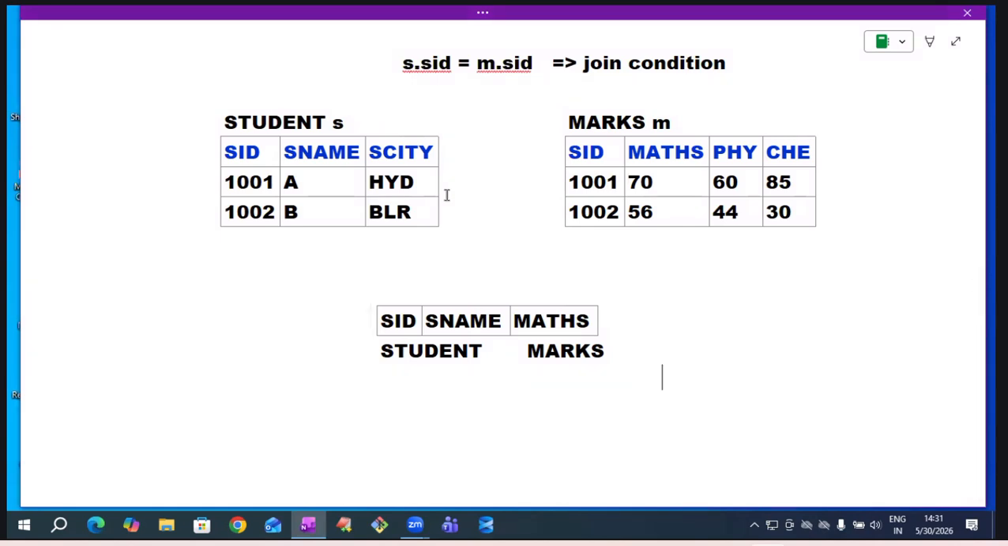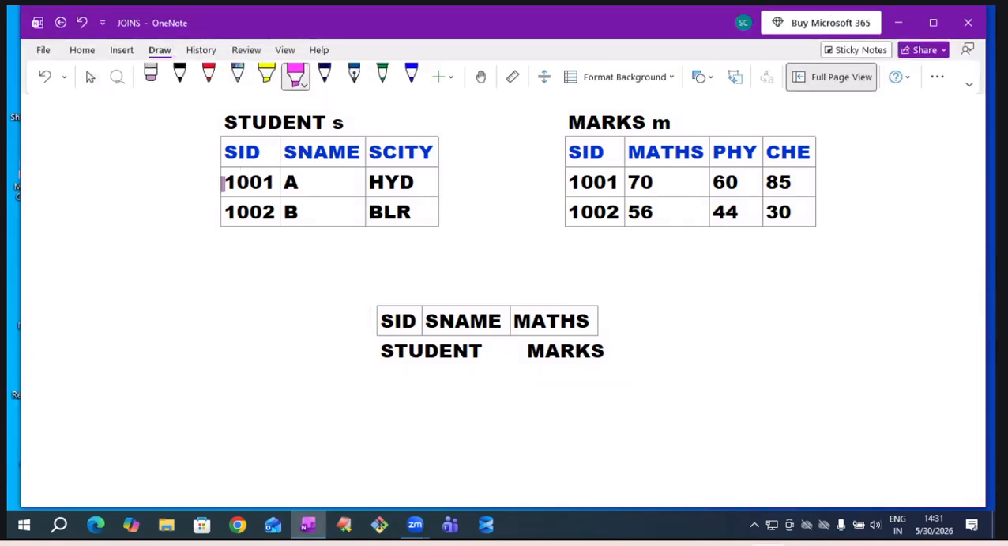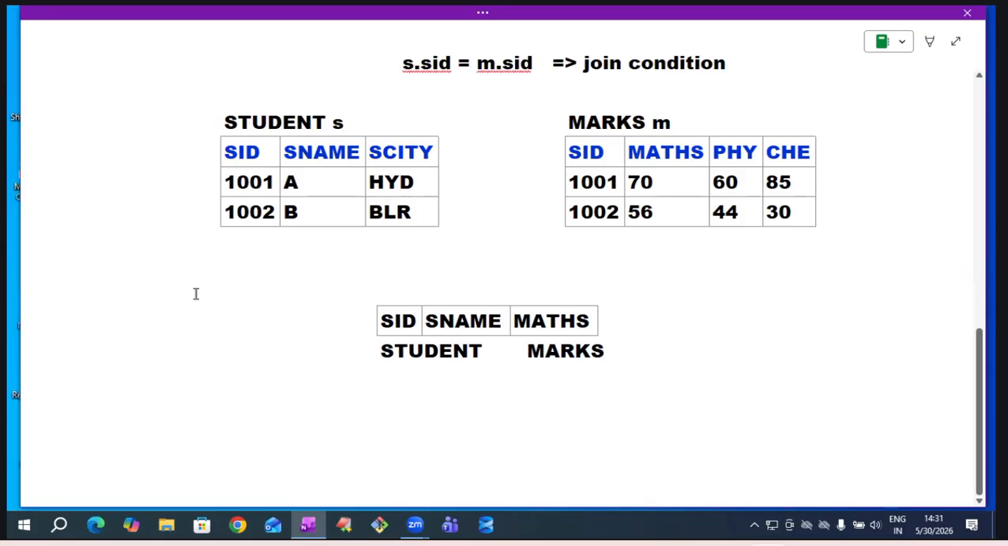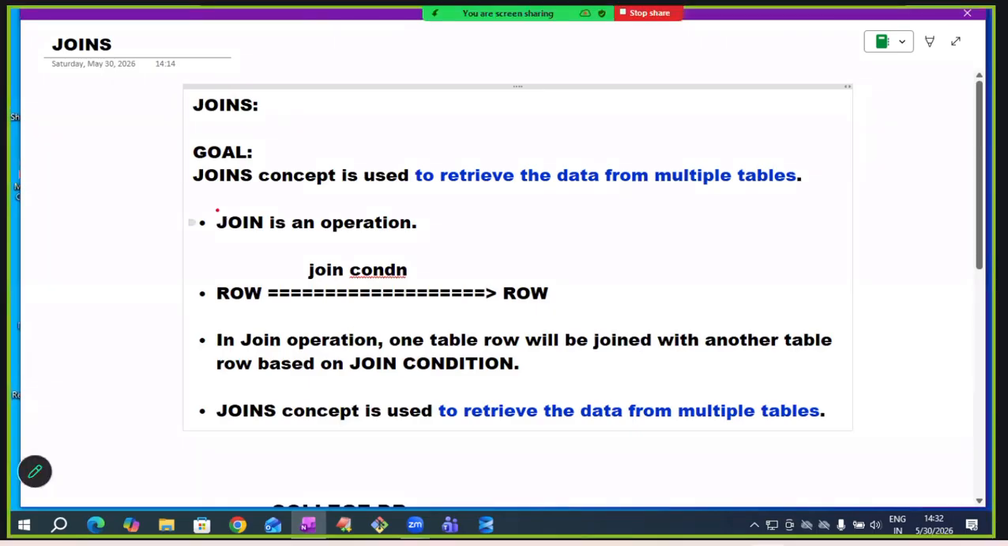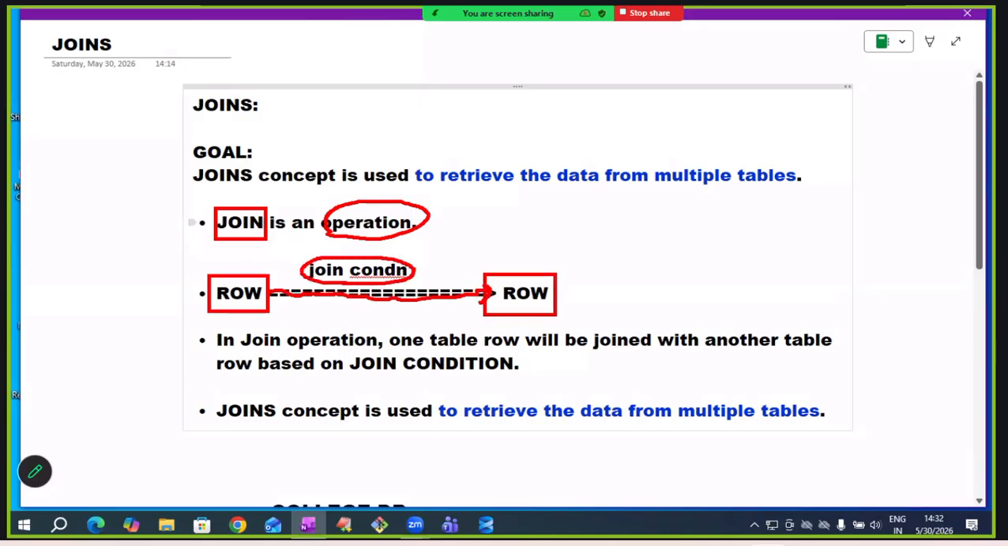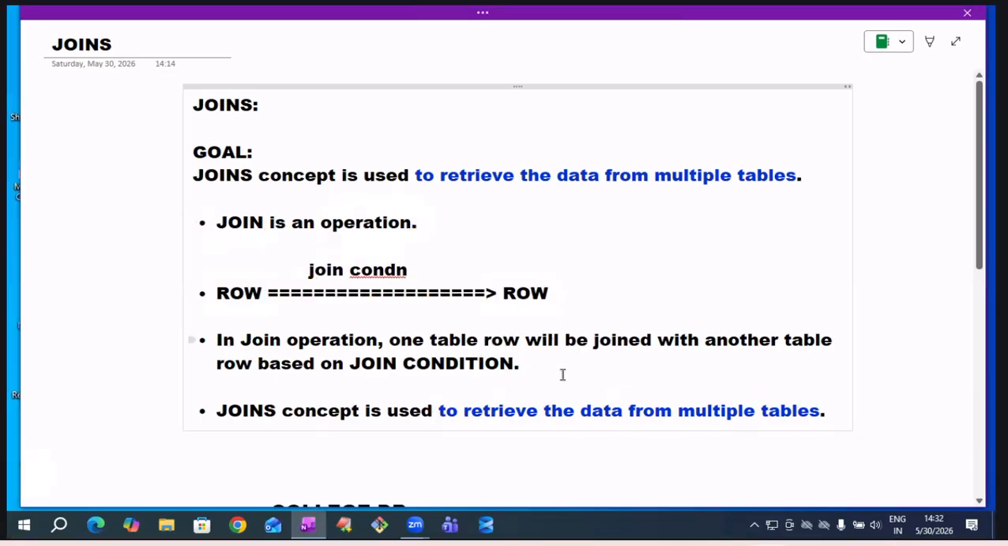Notice here, student table SID. Okay, till here. Once again, I am telling, listen. What is a join? It is an operation. In the join operation, what will it do? One table row joins with another table row based on the join condition. This is called the join operation. Why do we join like this? To retrieve data from multiple tables. So the joins concept is used to retrieve data from multiple tables.